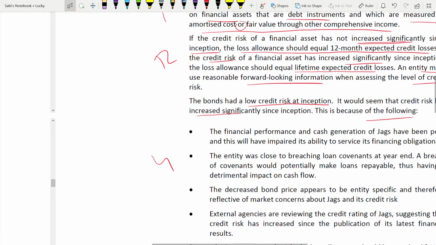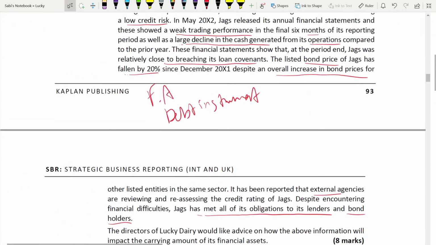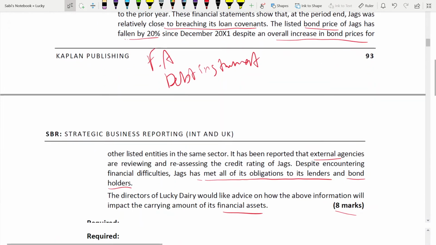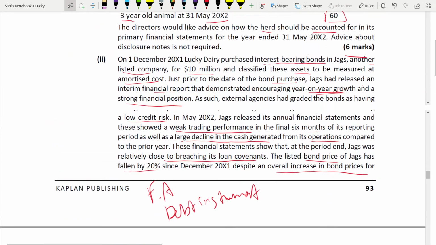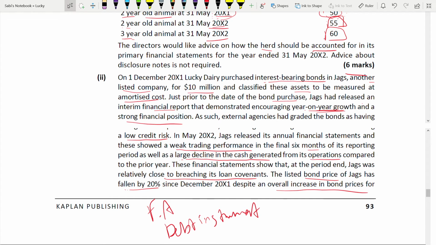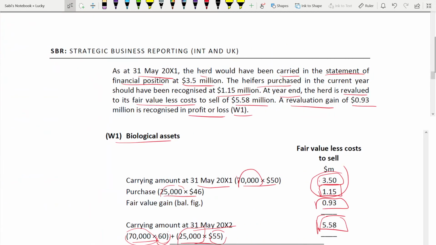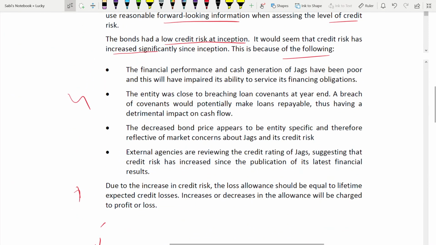So these are the facts. Just list out the facts from the case study. If you see here, they are giving more and more facts rather than giving you the allowance. So you don't have to calculate impairment or allowance or anything like that. They just told you low credit risk at inception, but later on they didn't tell whether it increased significantly or not. They just told weak trading performance, a large decline in cash generation, and being close to breaching the loan covenant. All those things you can put in your answer one by one.